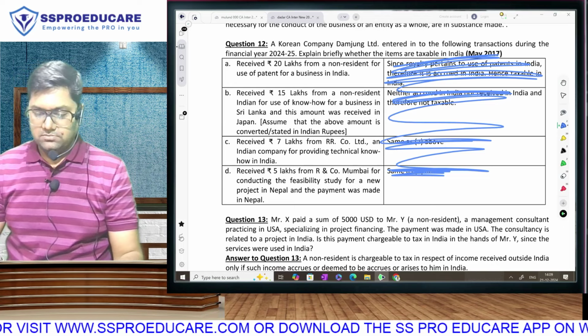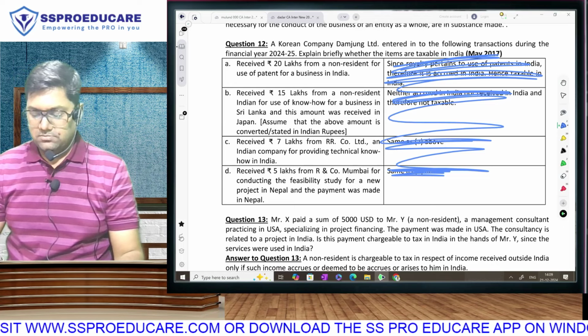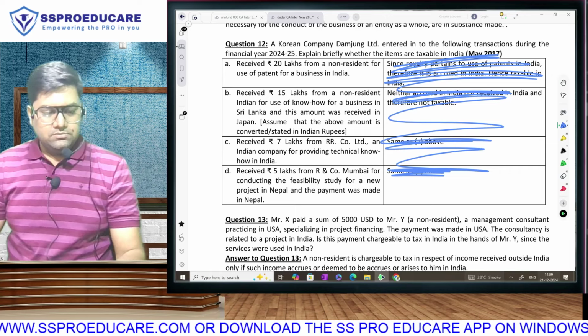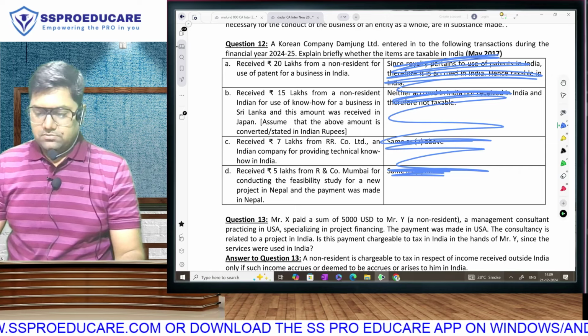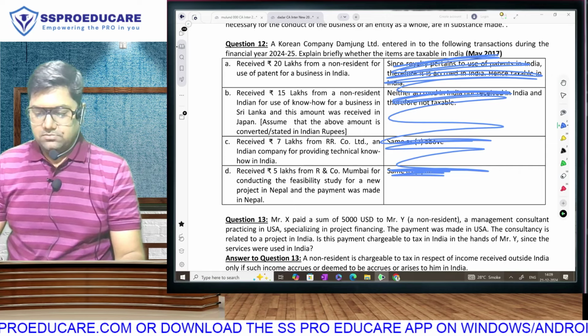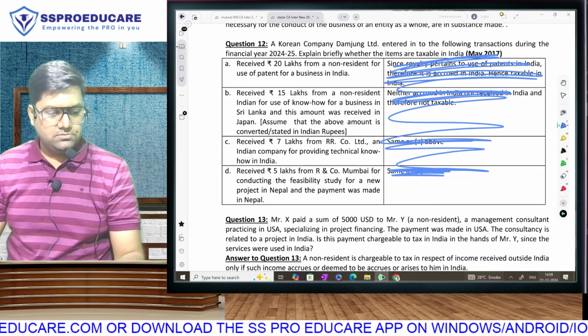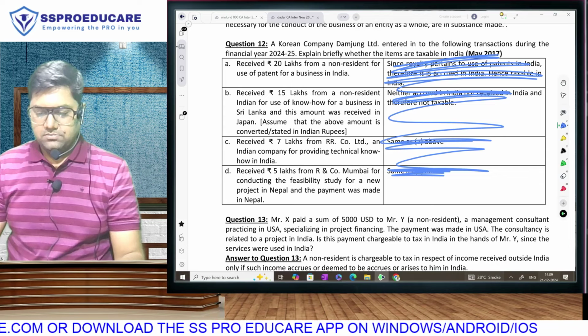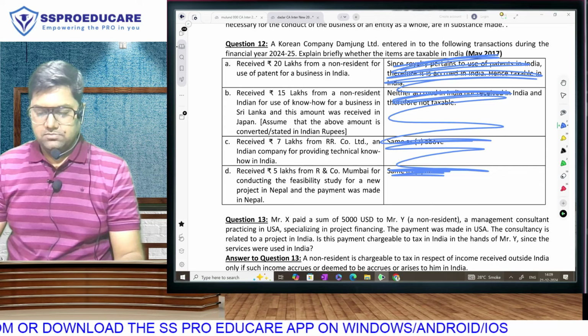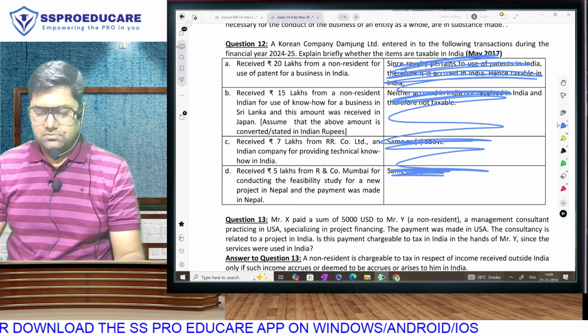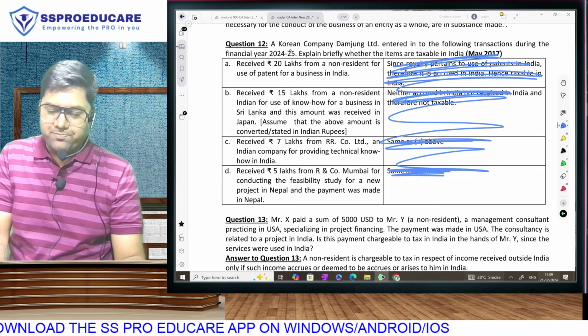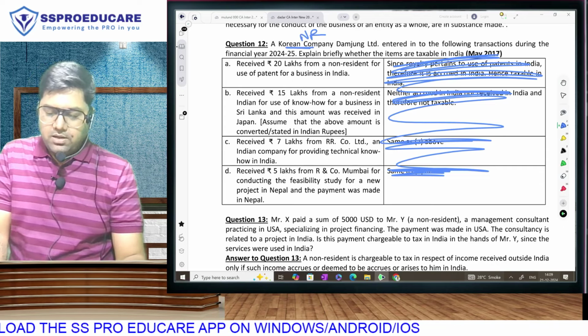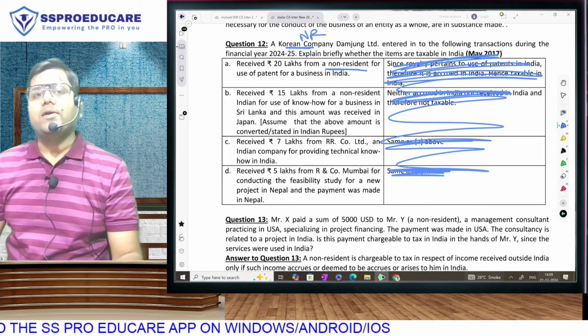A Korean company, Samsung Limited, entered into the following transactions during the financial year 24-25. Explain briefly whether the items are taxable in India. A. Received rupees 20 lakhs from a non-resident for use of patent for a business in India. So receiver company is a non-resident and payer is also non-resident.